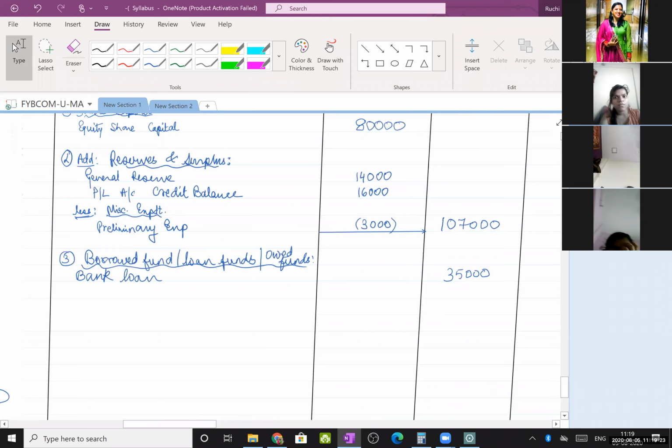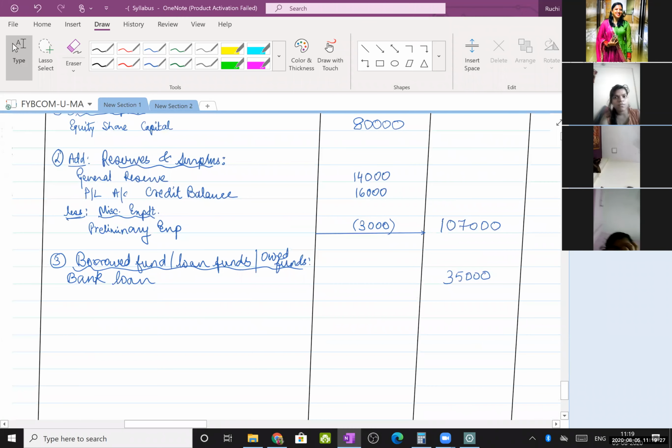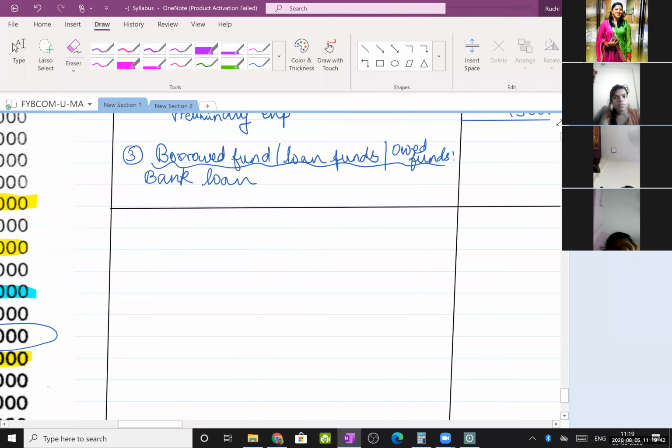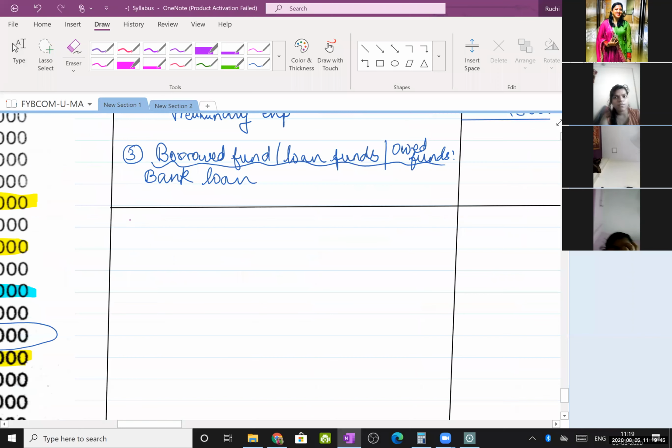Then now 1 plus 2 plus 3, share capital plus reserves plus borrowed funds, is known as total capital employed, or is also known as total of sources of funds.